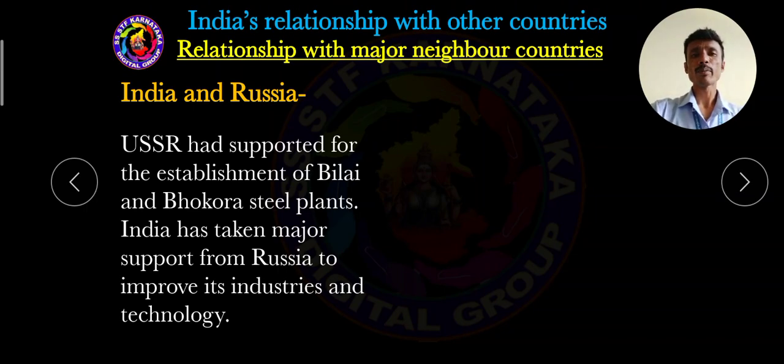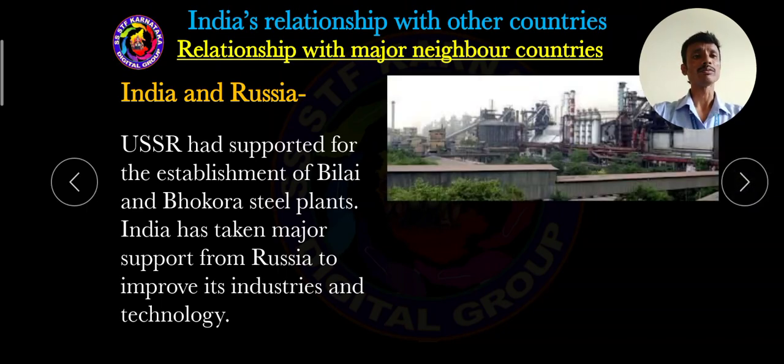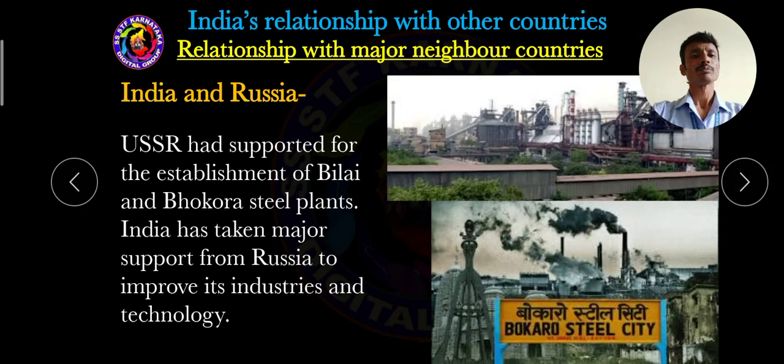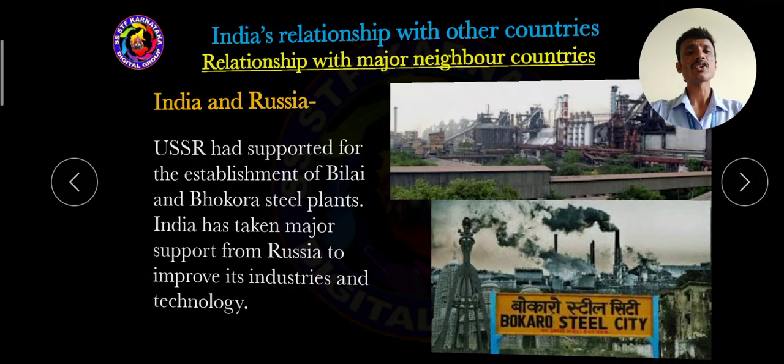Always Russia extended their support to India in the field of technology and in the field of industries. So this is the Bokaro steel plant and Bhilai steel plant.